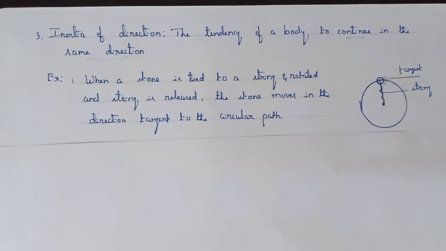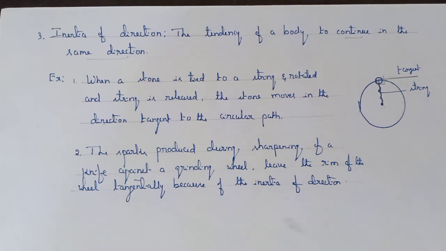Here, tangent means it is a straight line that touches the circle at only one point and is perpendicular to the radius. You know, when the object is moving along the circular path, it changes its direction at every point along the circular path. Therefore, the tangent drawn at any point along the circular path shows the direction of the object at that point. Therefore, when you release the string, the stone moves tangentially to the circular path.